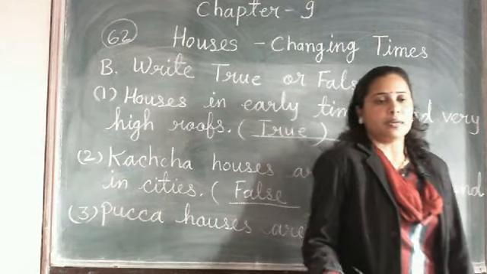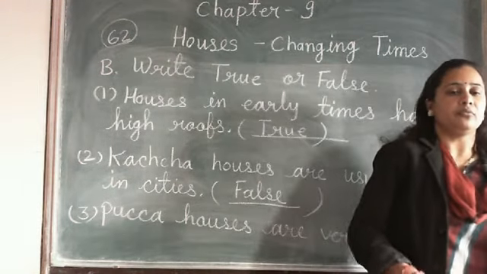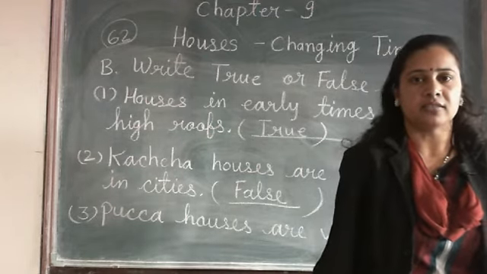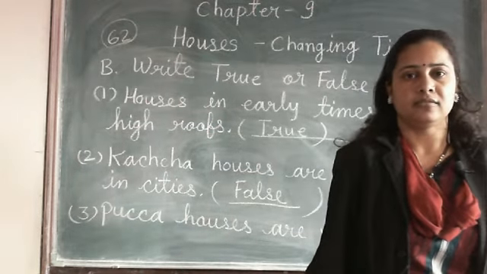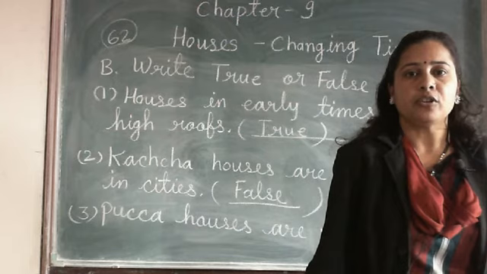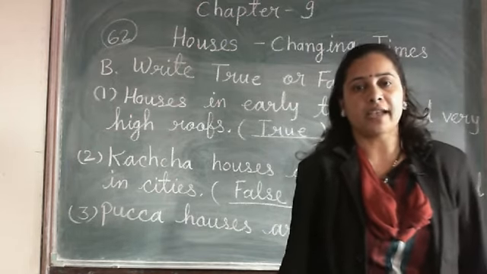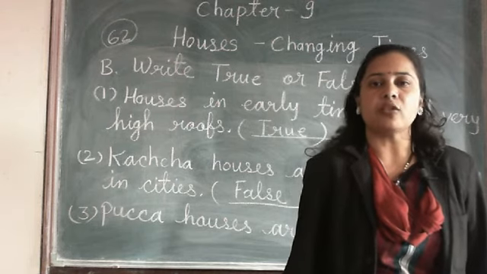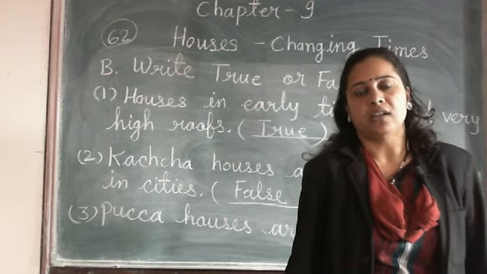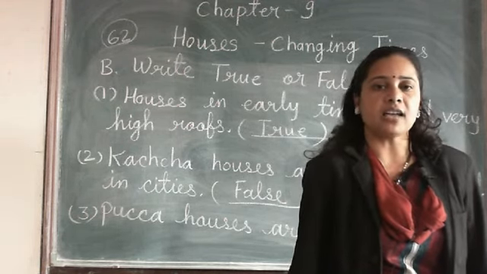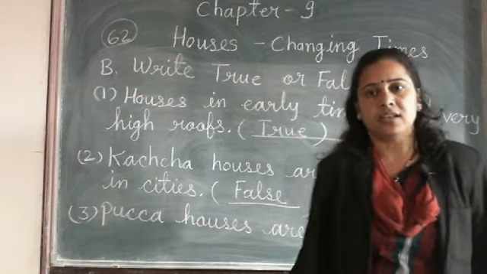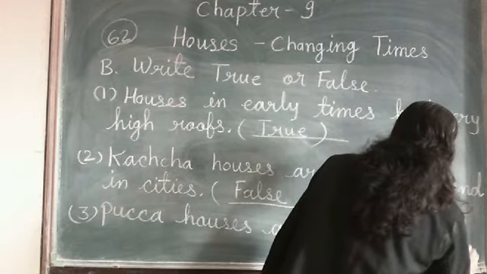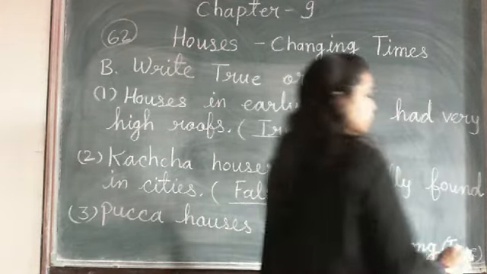Yes, pakka houses are made with cement, concrete, sand, and we also use iron rods to make a pakka house. So the pakka houses are strong and the kacha houses are weak. Clear? So this is true. So number 3 is true.